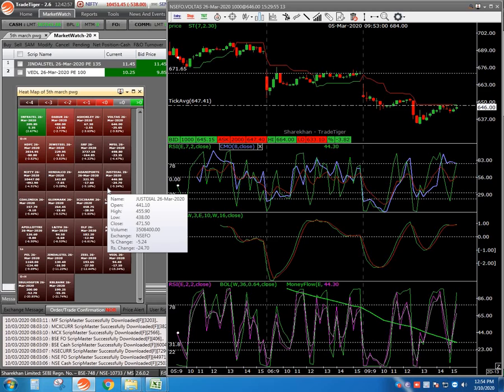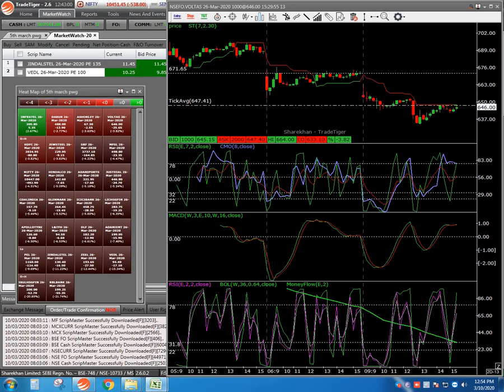Now, on any bullish day, if you do both the calculations here, whatever you have done, that one is on the negative side. Copy the same thing, open the next market watch. Same thing here.